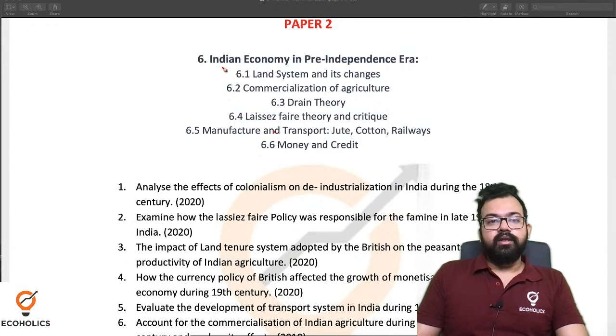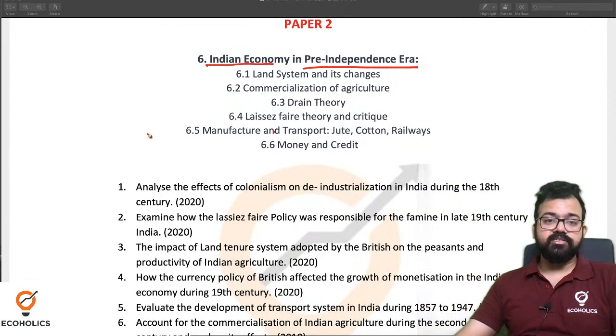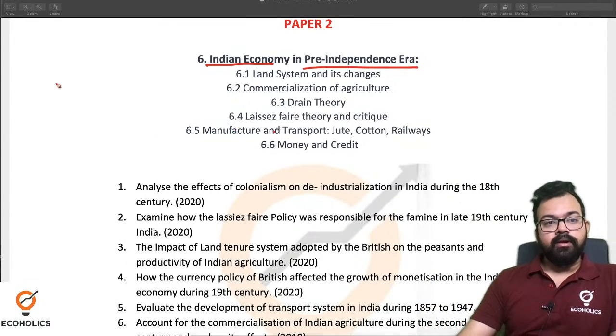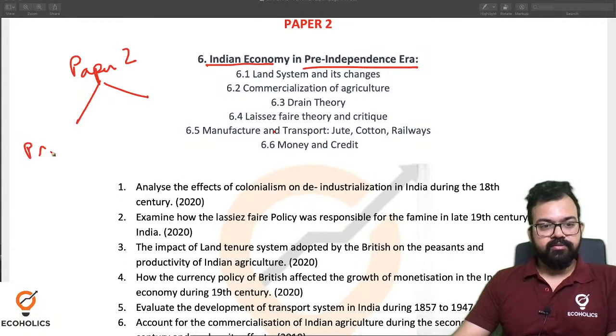Now, Indian economy in the pre-independence era. If you see the discussion, this discussion is very important here. For example, paper 2 is divided into 2 major parts: pre 1947 and post 1947.